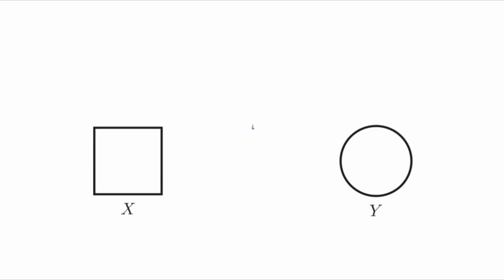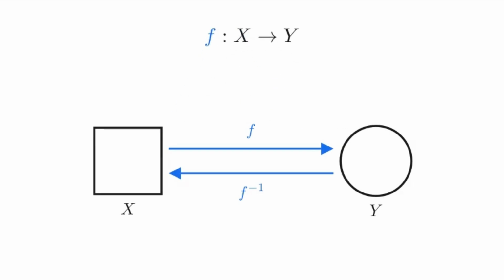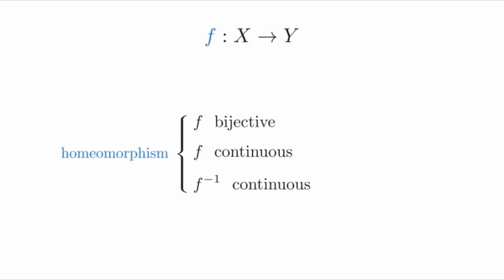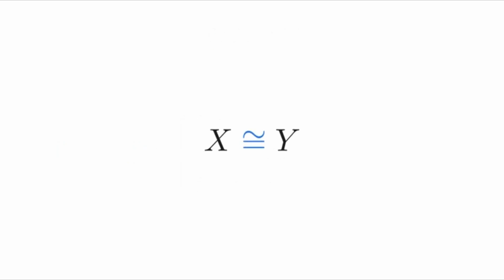F from X to Y. F inverse from Y back to X. 3 demands. F pairs them up perfectly. F is continuous. And its inverse is continuous too. That is a homeomorphism.